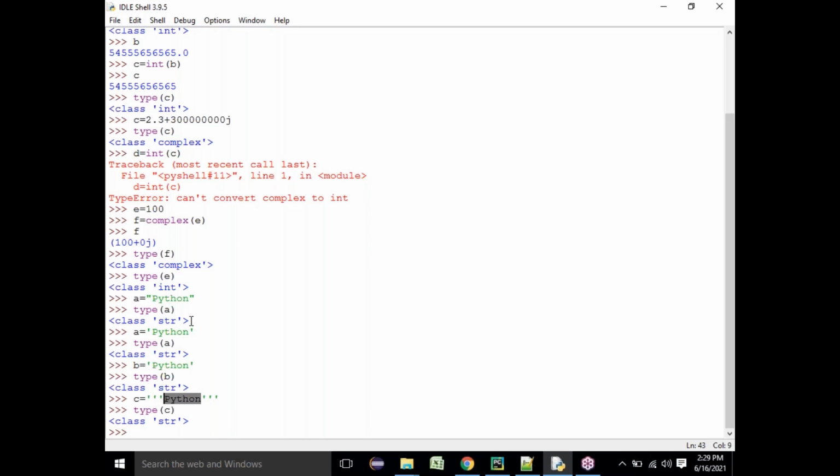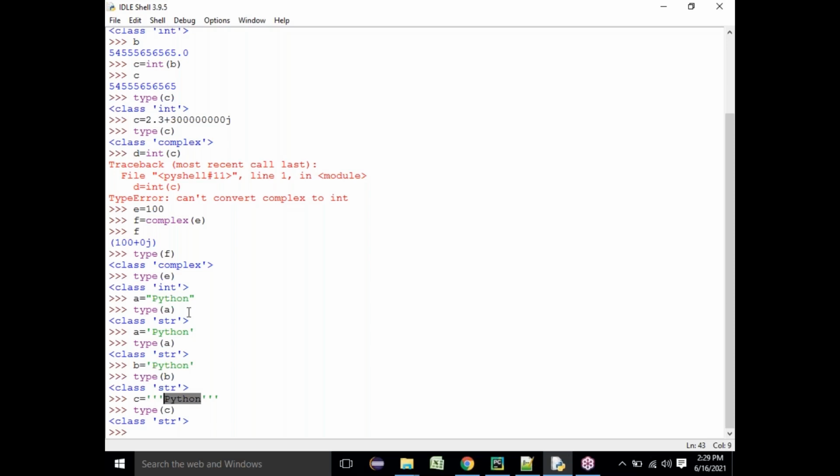So here the challenge comes: then what is the use of the string data type? What can I do with the string data type? People ask the question like, okay, I have got the string data type, so what is the use of this data type? What can I do with it?